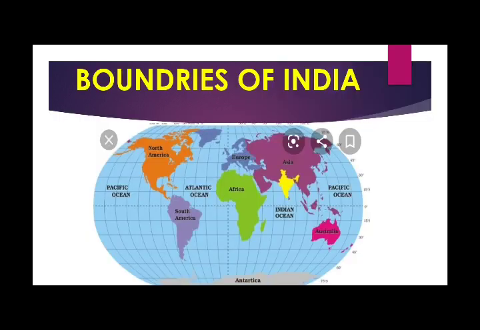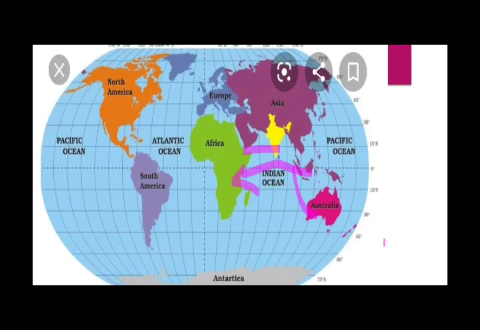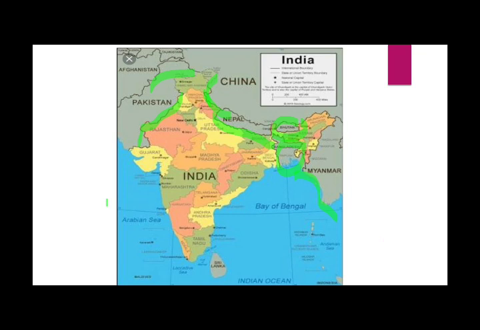Then I told you the boundaries of India, both international and national. Internationally India has its boundaries with Asia wholly, and nationally India has boundaries with Pakistan, China, Nepal, Myanmar, Bhutan, Afghanistan, Sri Lanka and